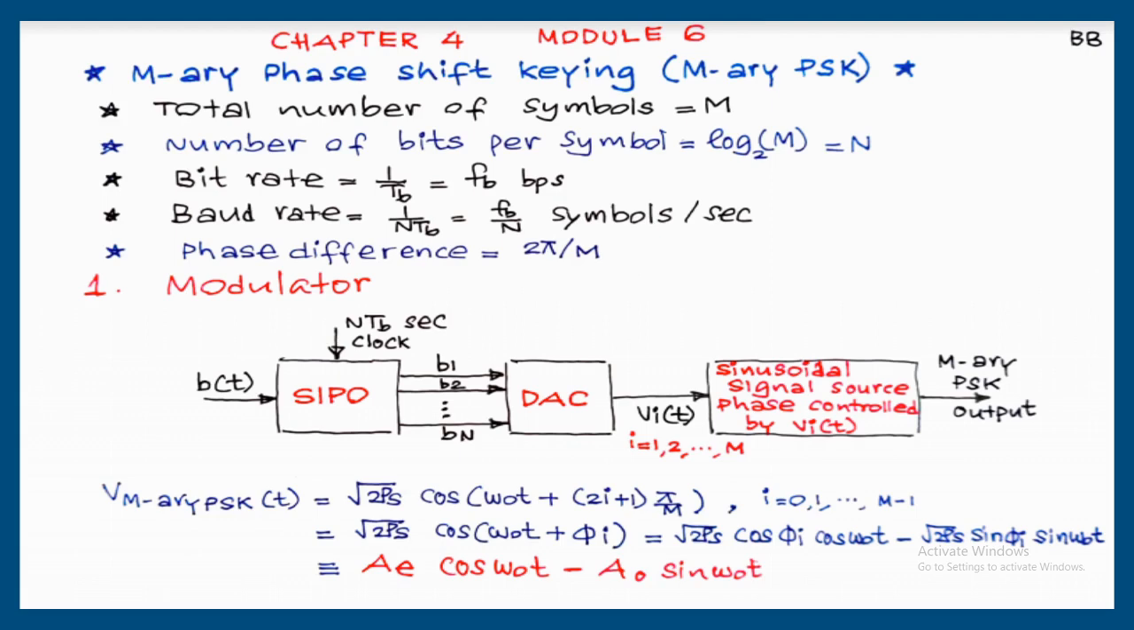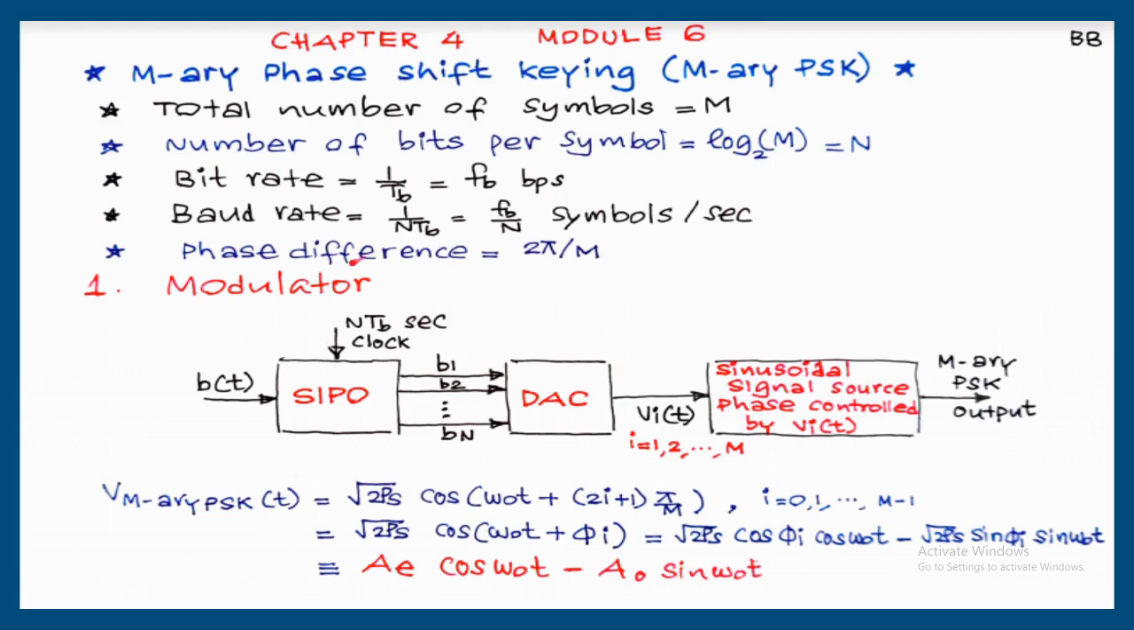And the phase difference is equal to 2 pi by M, because total phase can be considered as 2 pi. 2 pi divided by 2, that is the case for a BPSK. 2 pi by 4, that is the case for a QPSK. And it can be extended to 2 pi by M, that is for an M-array PSK modulation.